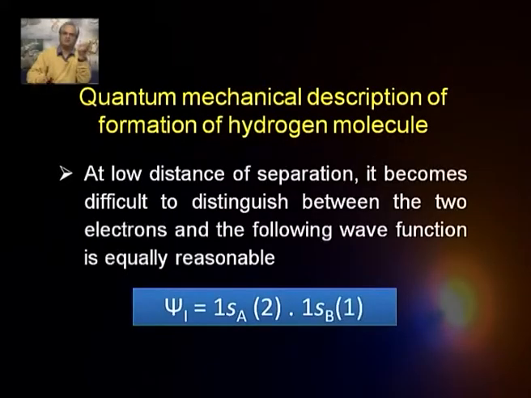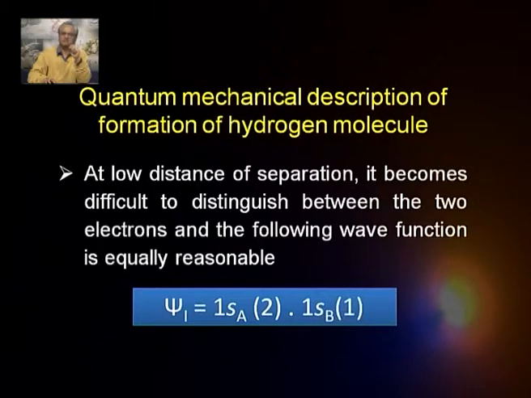When the two come closer, probably when the distance of separation is not very large, it becomes very difficult to distinguish between the two electrons, because this 1 and 2 is our tagging; the electrons cannot be distinguished. So, when the two are close by, then probably even this description is valid. That is, we can say that it is 1s A 2, 1s B 1, which means electron 2 is under the influence of nucleus A and electron 1 is under the influence of nucleus B. Nothing wrong in that, both are equally likely.